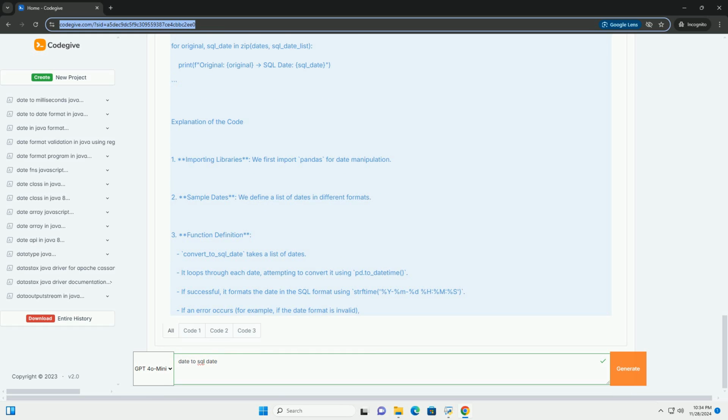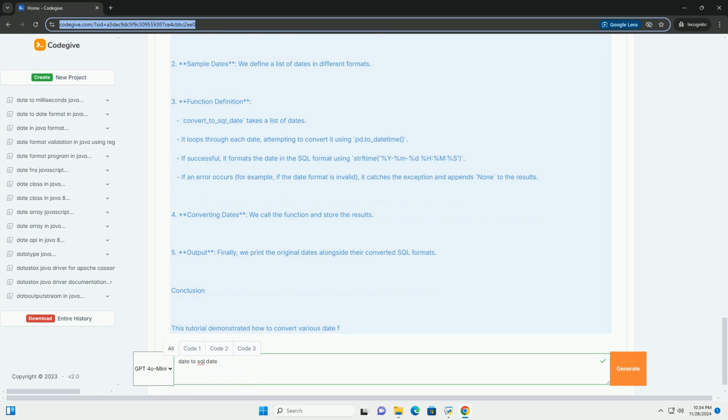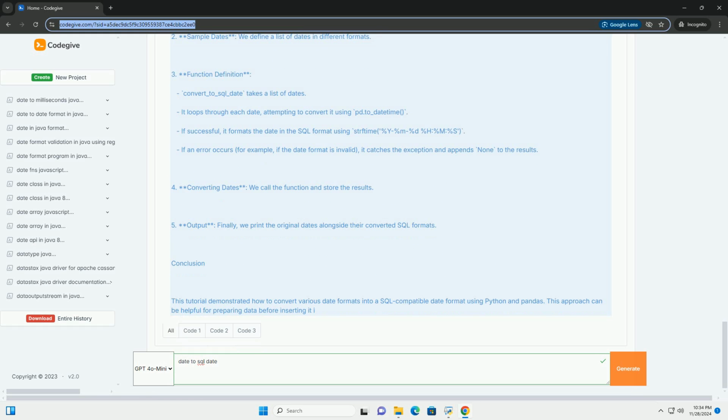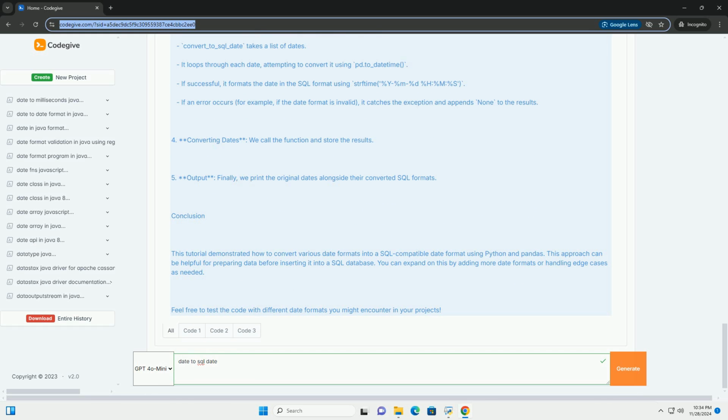Prerequisites. Python installed on your machine. A working knowledge of Python and SQL. The pandas library installed, for easier date manipulation. You can install pandas using pip if you don't have it yet.